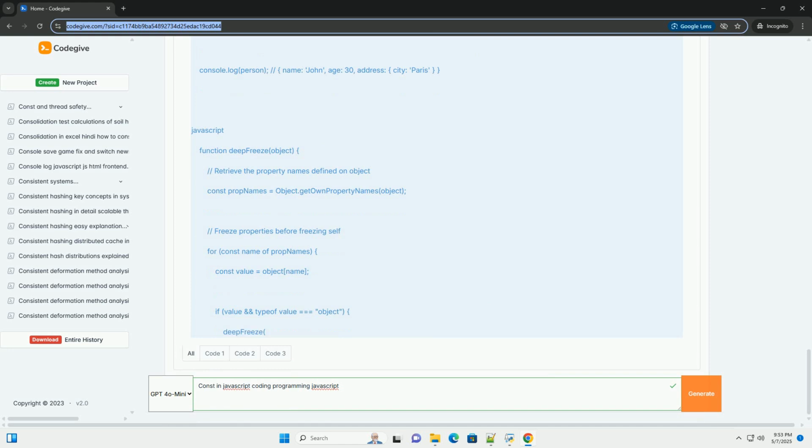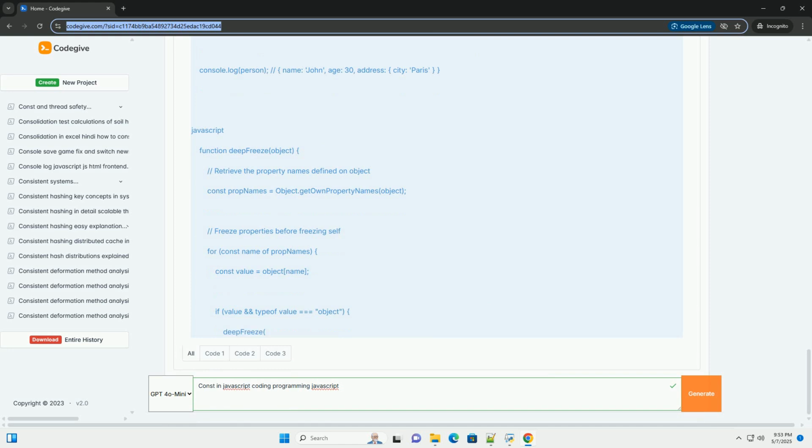Key rules and behaviors. 1. Initialization required. You must assign a value to a const variable when you declare it. Failing to do so will result in a syntax error. 2. Reassignment prohibited. Once a const variable is assigned a value, you cannot reassign it to a different value. This will result in a type error.